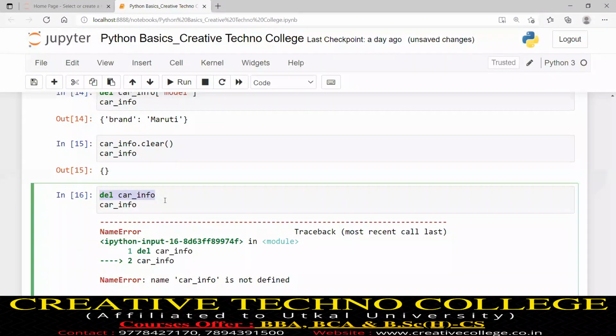Then when I want to know the value of car_info, it says it is not defined because there is no car_info. So this is the way we remove pairs, clear, meaning release all pairs from a dictionary, and completely delete a dictionary, using the pop function, popitem function, del keyword and clear function.